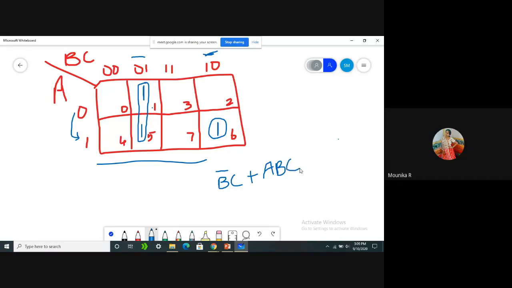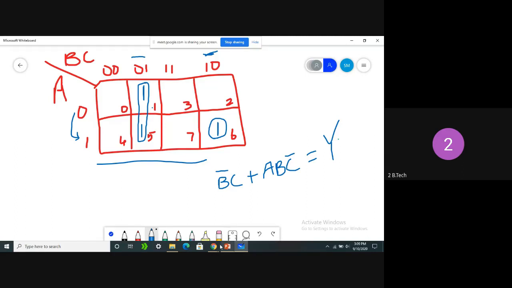So we got the benefit of K-map. Simply 1 OR gate and 2 AND gates are enough. This is the advantage of K-map. Okay, so both equations are the same. What is that equation?